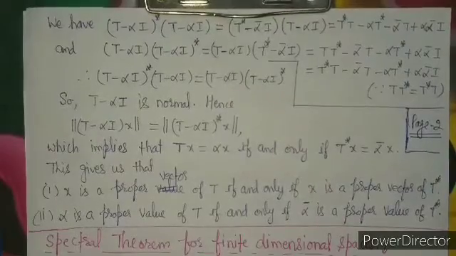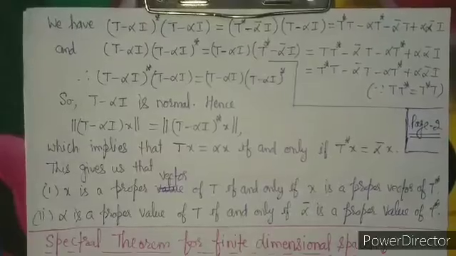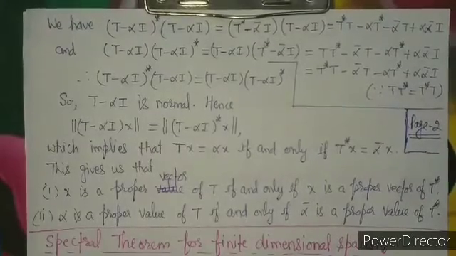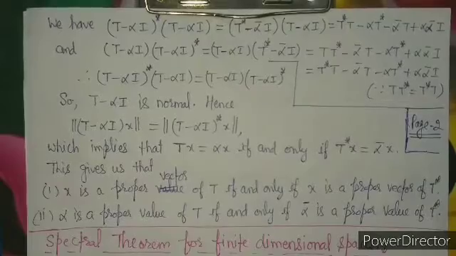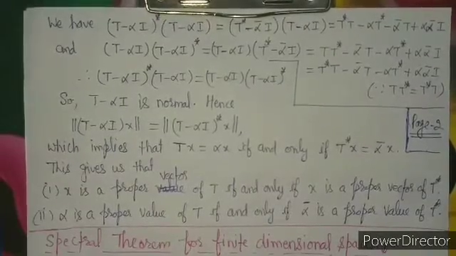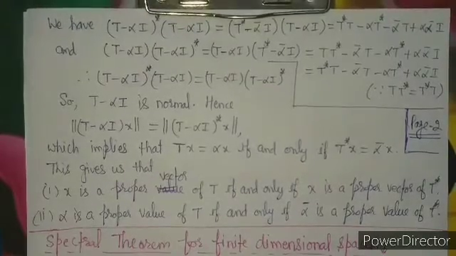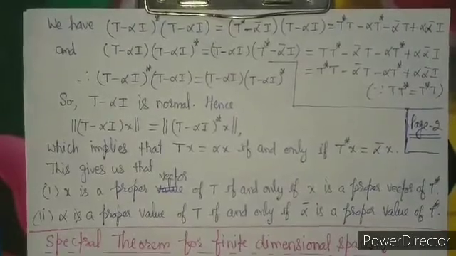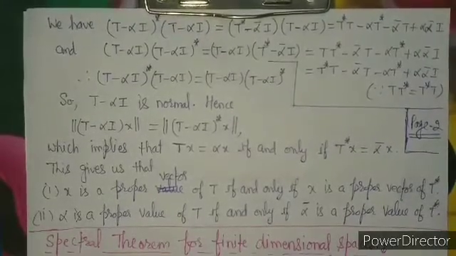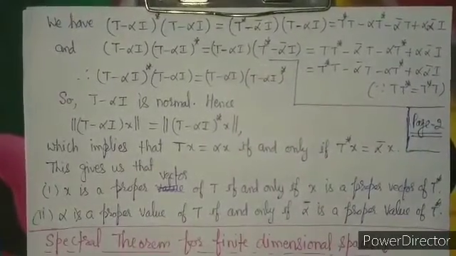And because you know very well that norm of Tx equals norm of T star x, that's why you can say that norm of (T minus alpha I)x equals norm of (T minus alpha I) star x. So if we compute this norm, from here what do we get? Tx equals alpha x if and only if T star x equals alpha bar x. And from here we get that x is a proper vector of T if and only if x is a proper vector of T star, and alpha is a proper value of T if and only if alpha bar is a proper value of T star.